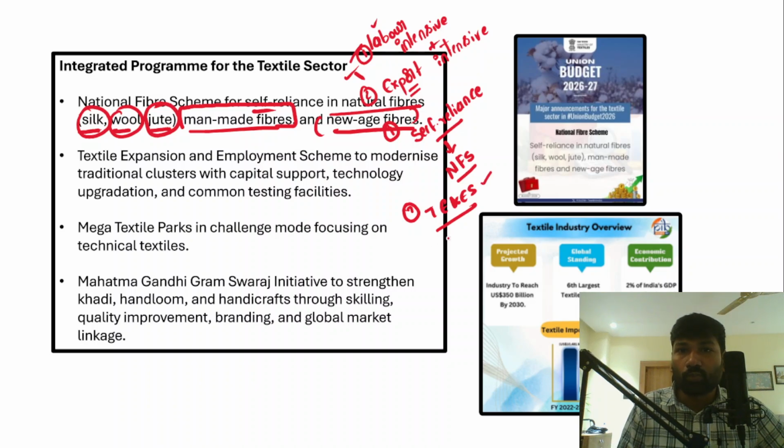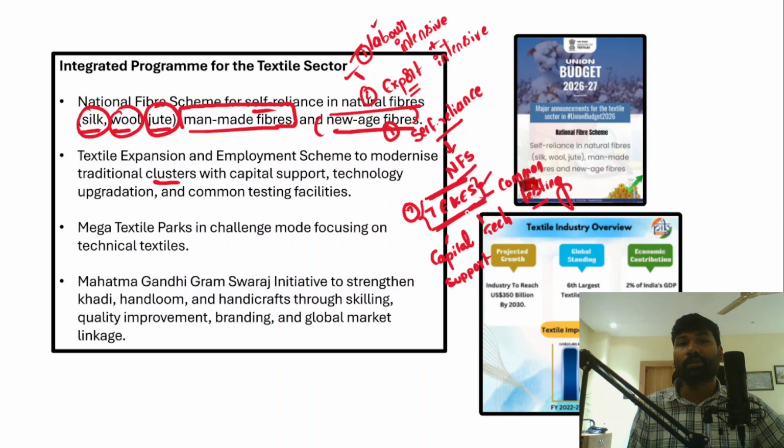Textile Expansion and Employment Scheme, because this is a labor intensive scheme. And this is going to modernize the existing traditional clusters, and it is going to provide capital support to the textile industries or textile clusters. It also leads to the upgradation of technology and common testing facilities as well. Therefore, this scheme has been launched to modernize the existing traditional textile manufacturing industries. And then mega textile parks in challenge mode, focusing on technical textiles.